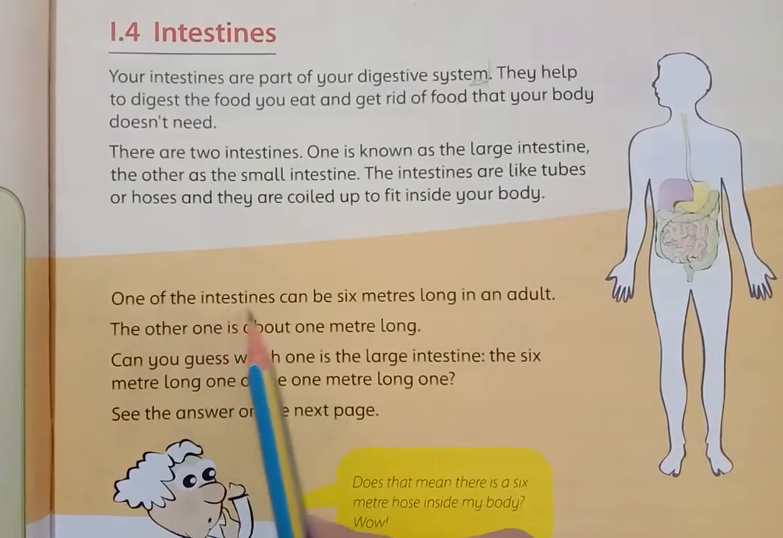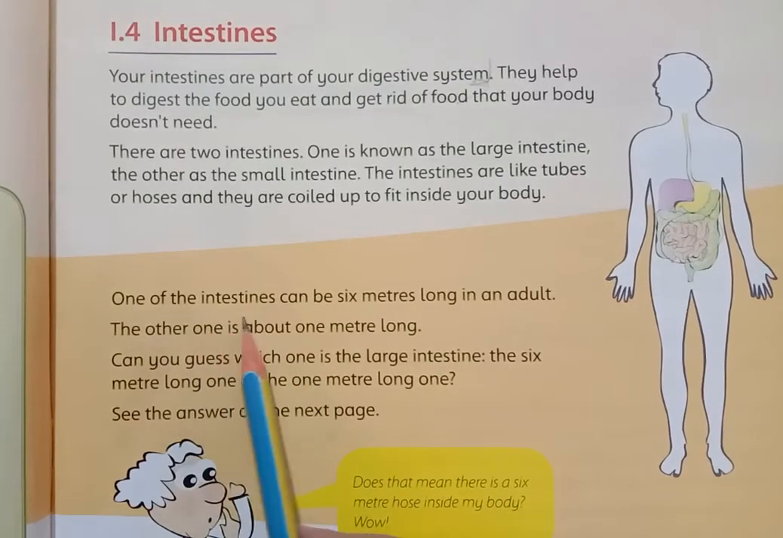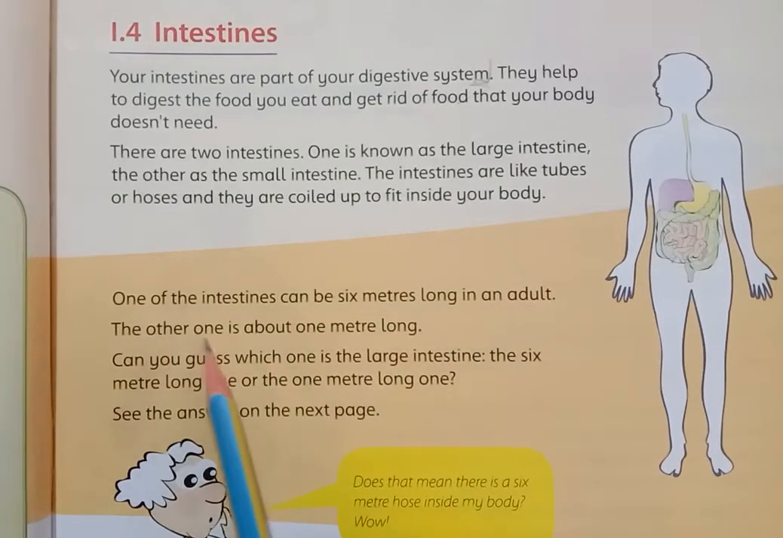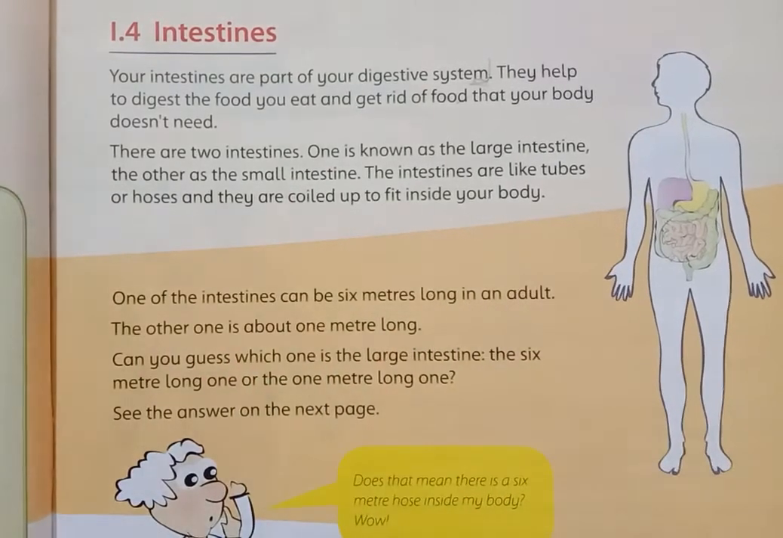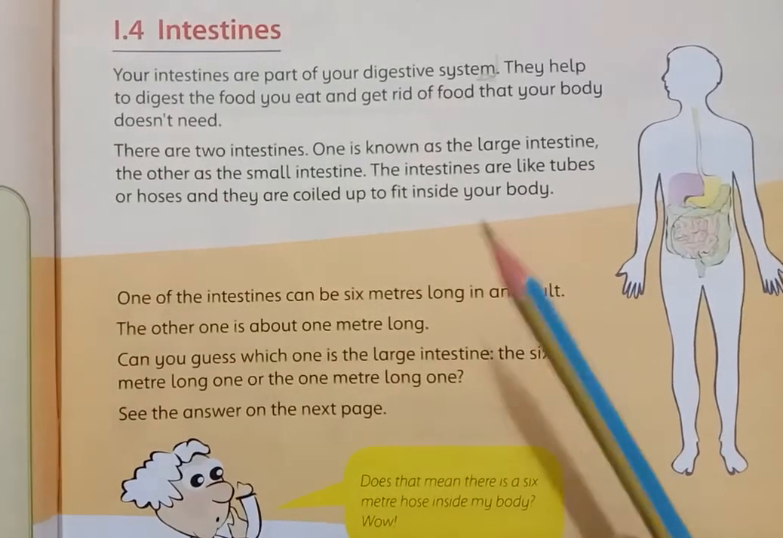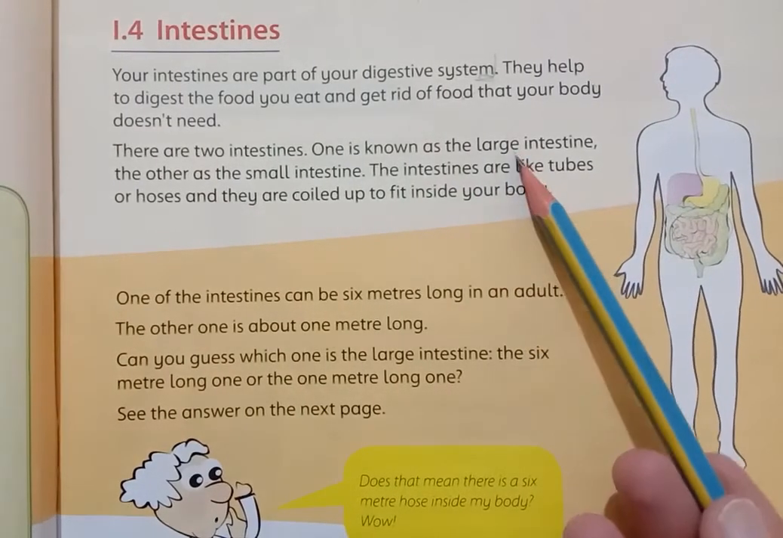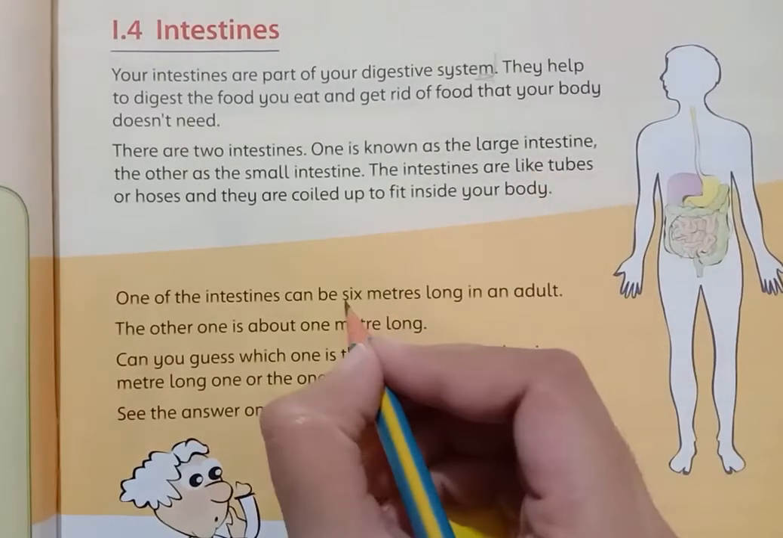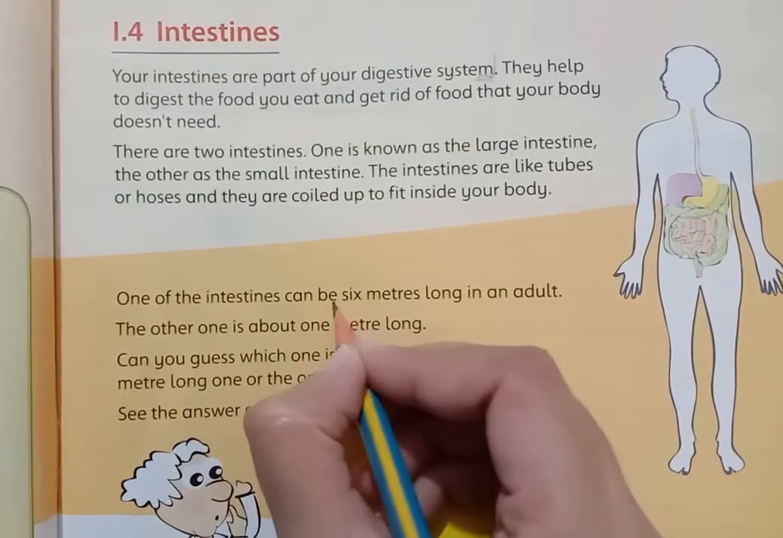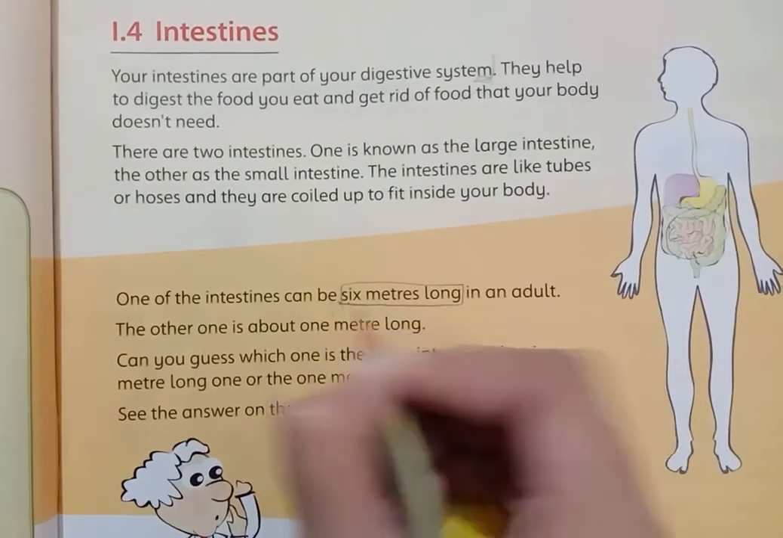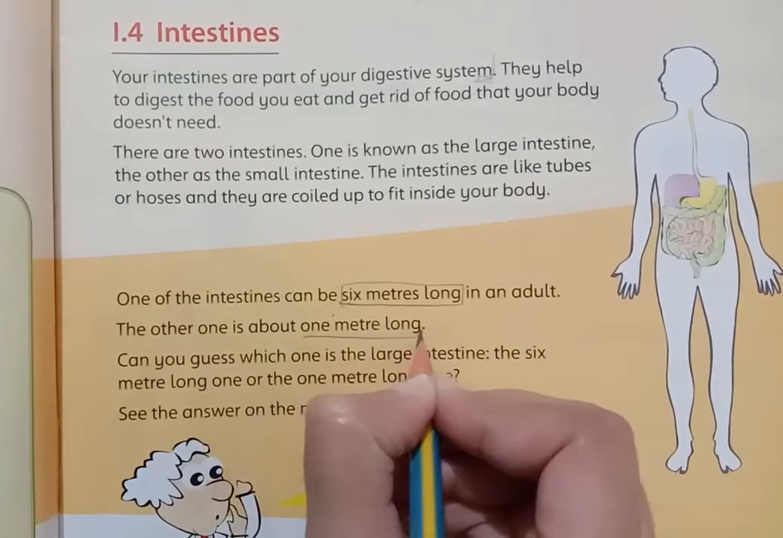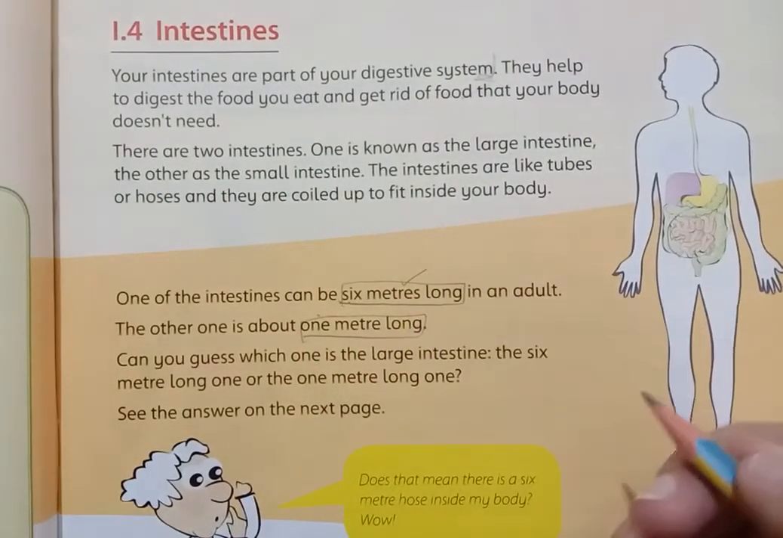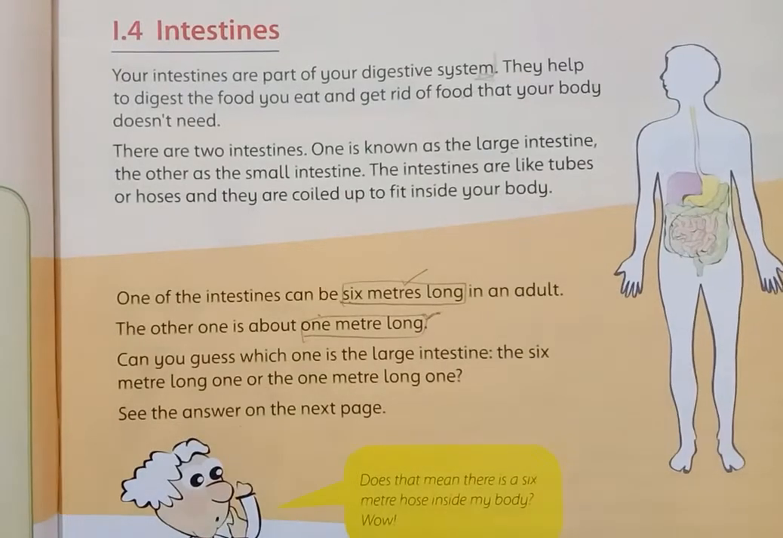One of the intestines can be 6 meters long in an adult. The other one is about 1 meter long. As I can tell you in the first paragraph, there are two intestines. The first intestine's length is 6 meters, and the second is 1 meter long.